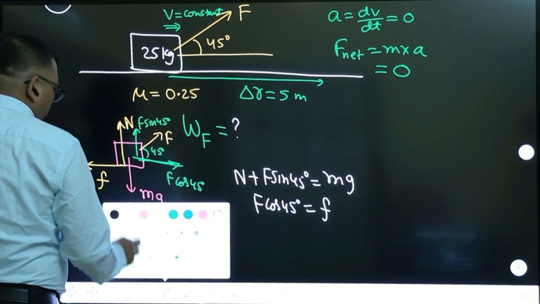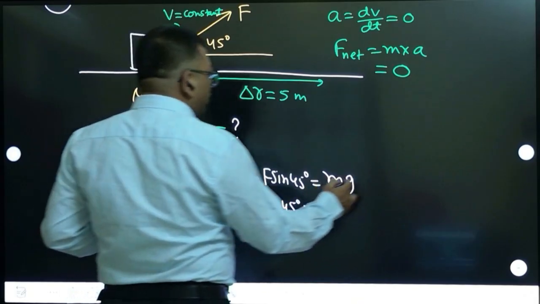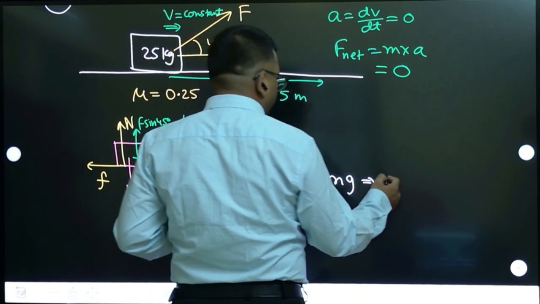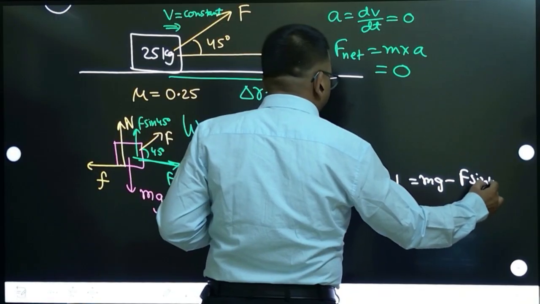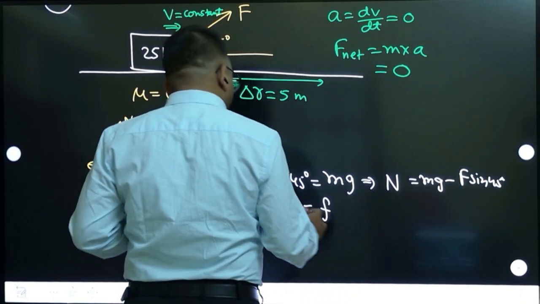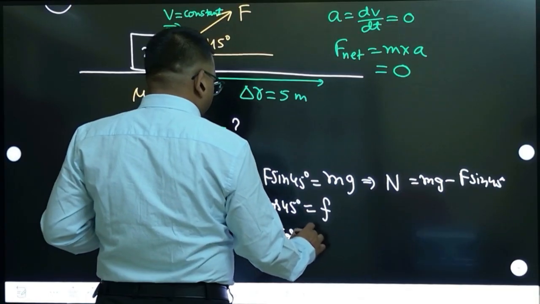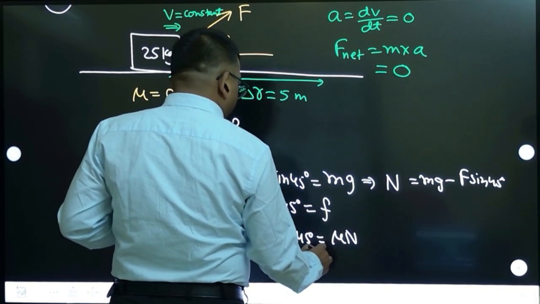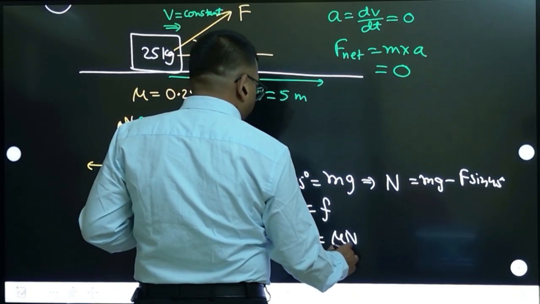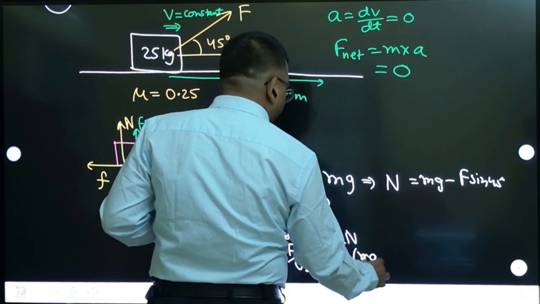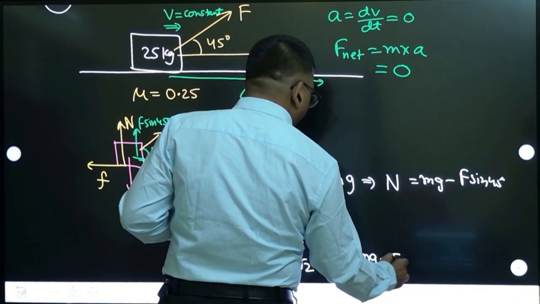Now let us first find the friction. Friction we already know: mu times normal. From the first equation we can calculate the normal: normal is mg minus F sin 45 degrees. Let us substitute it in the formula for friction. F cos 45 degrees equals mu times normal. Substituting cos 45 as 1 by root 2, F by root 2 equals mu times normal, and normal is mg minus F sin 45, which is F by root 2.